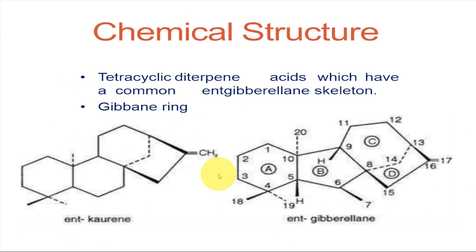Their chemical structure shows tetracyclic diterpene acids, which have a common ent-gibberellane skeleton in all gibberellic acids or gibberellins. You can see this common ent-gibberellane skeleton, or gibbane ring, here. It starts from ring A, B, C and D, and you can see carbon numbers up to 20 here. This gibbane ring is common to all gibberellins.